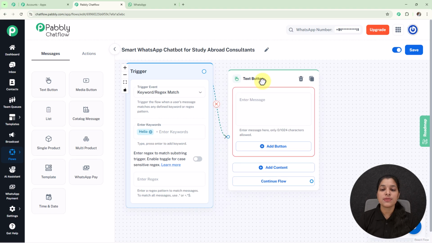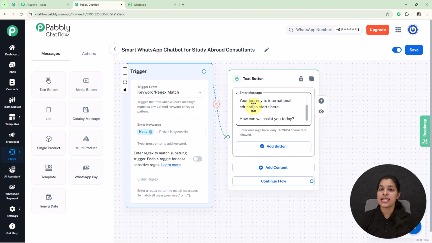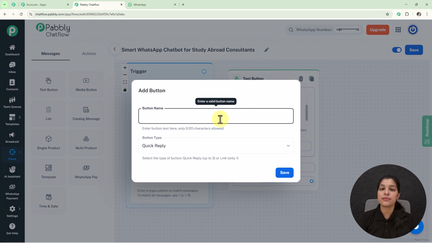And now on this text button node, I'm going to enter a welcome message for my students or clients. So here I have entered this welcome message. Now I'm going to add a button to this message node. For that we just have to click this Add Button, and here it is asking me to enter the button name. So now let's enter it.